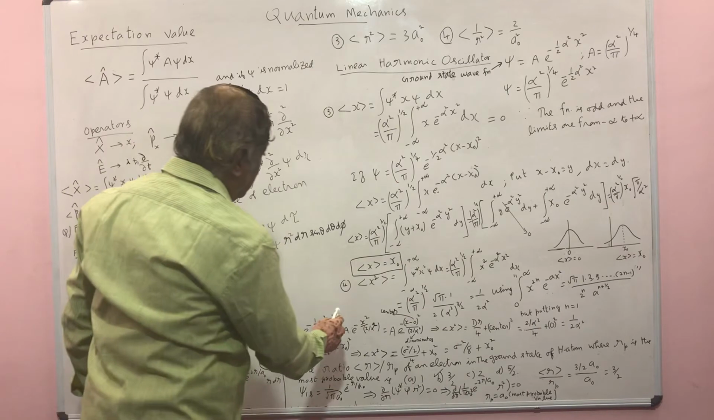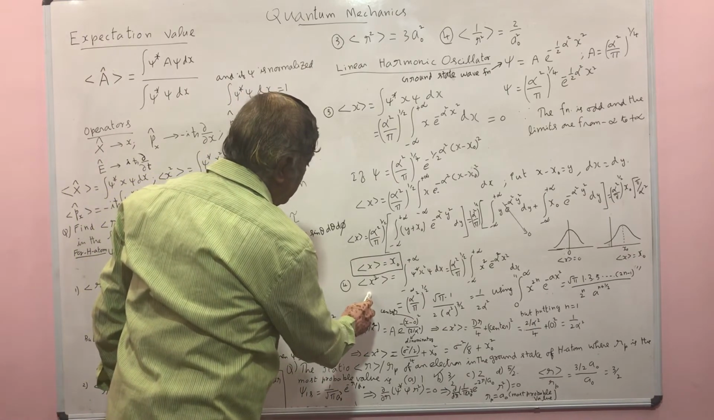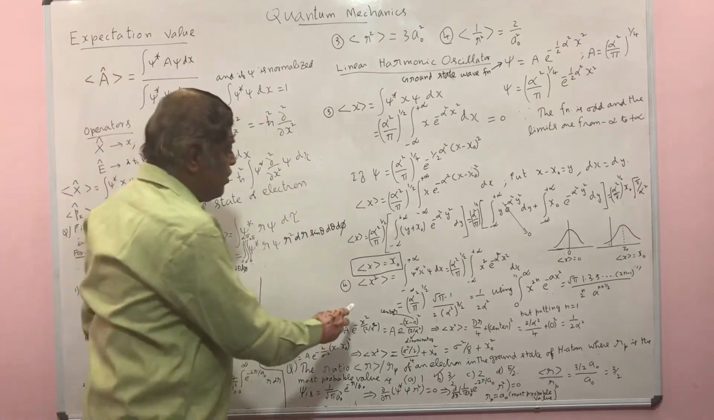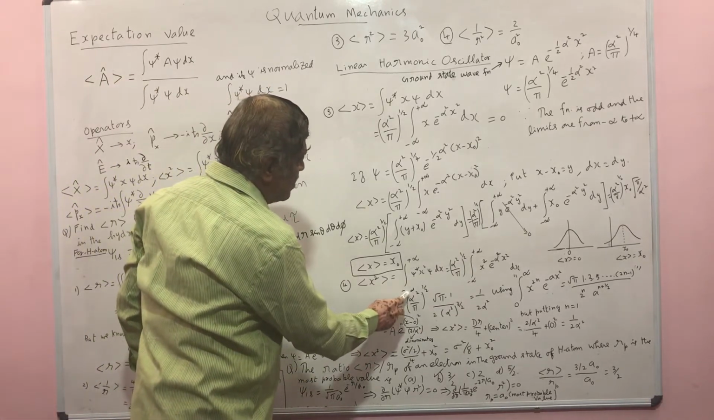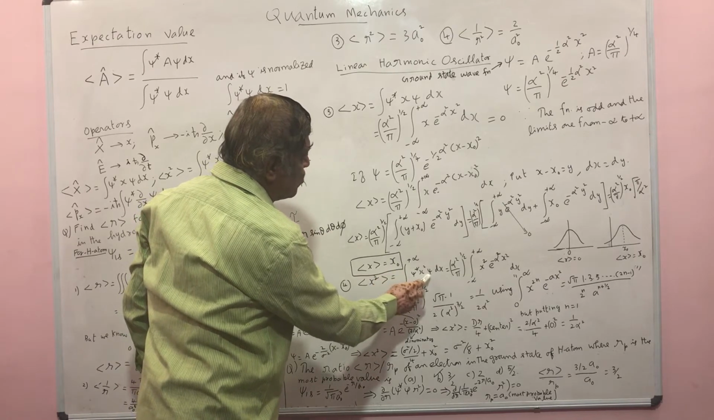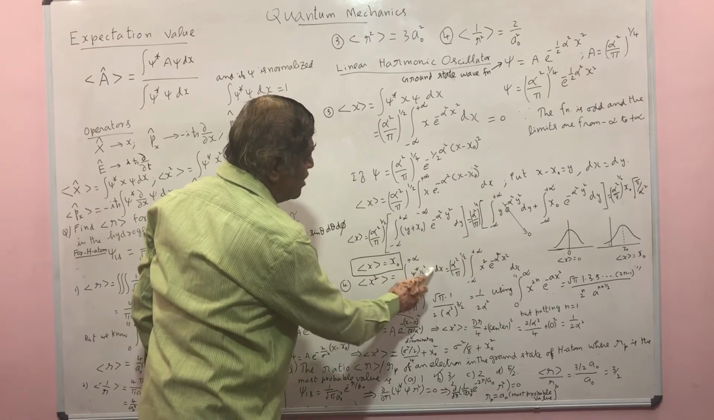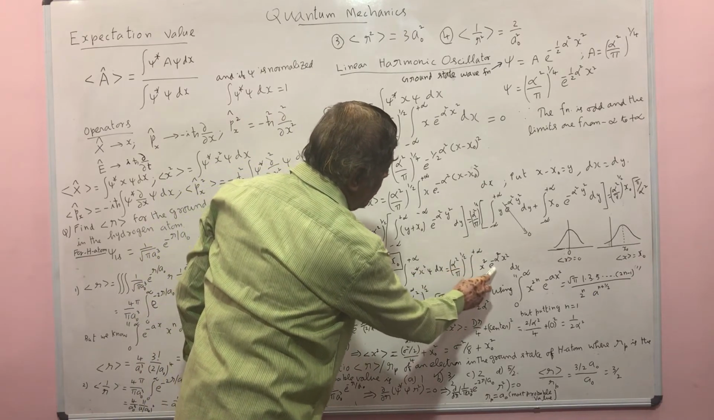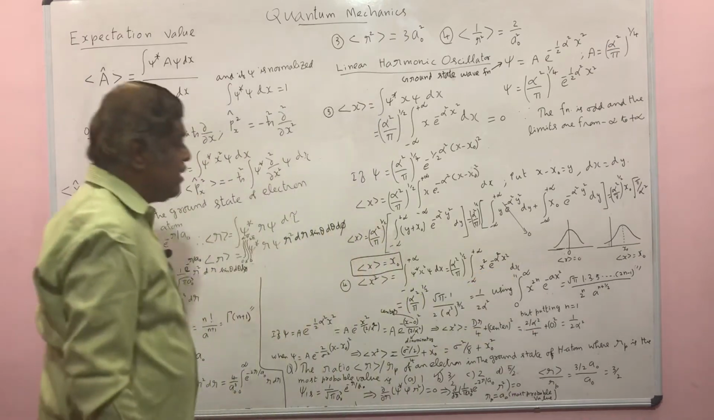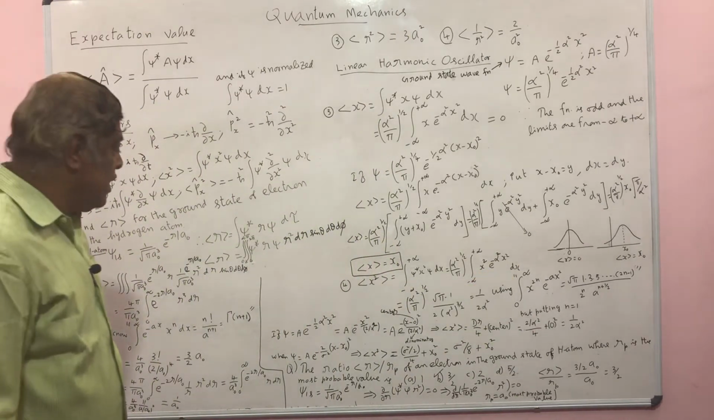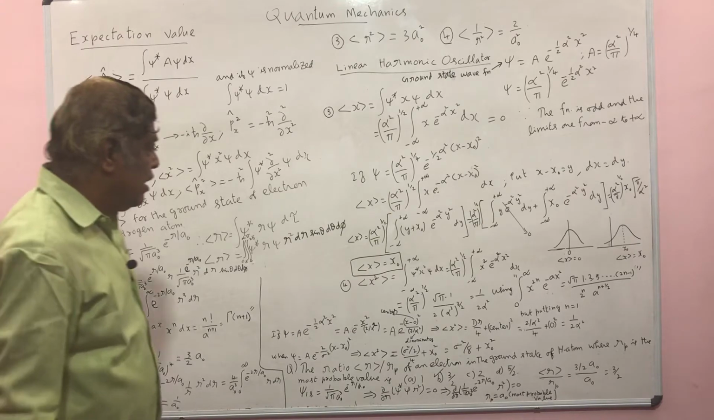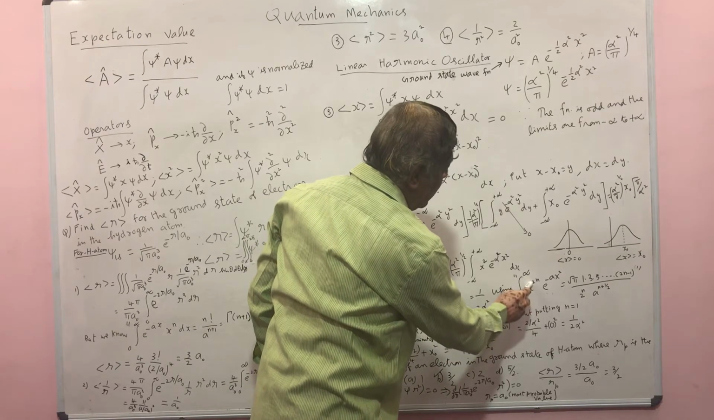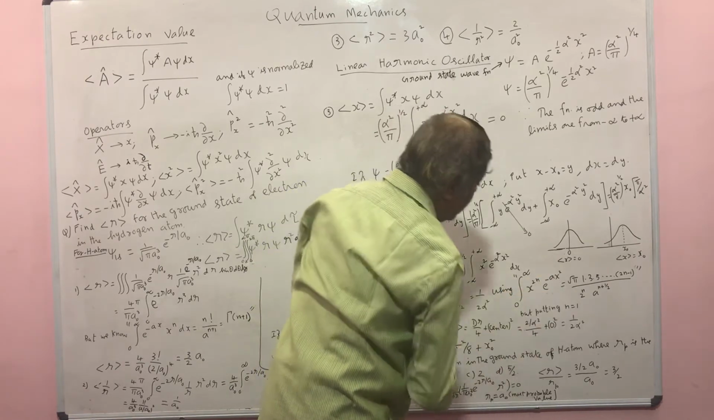Now let us find the expectation value of x squared for the same particle. By the definition, this is the integral from minus infinity to plus infinity of psi star x squared psi dx. You substitute for psi star and psi here, so the integral becomes minus infinity to plus infinity x squared e power minus alpha squared x squared dx. Now we have the standard integral 0 to infinity x power 2n e power minus a x squared dx.